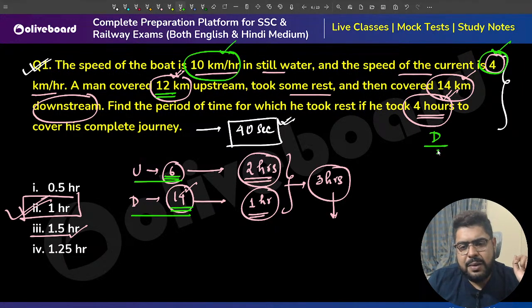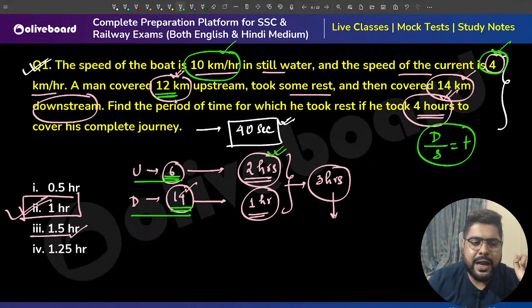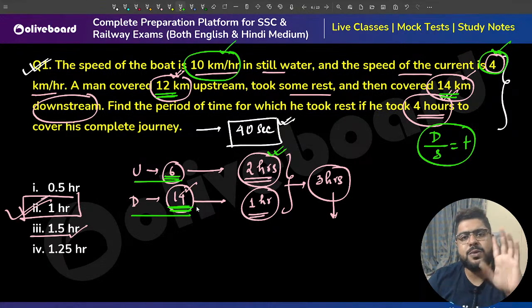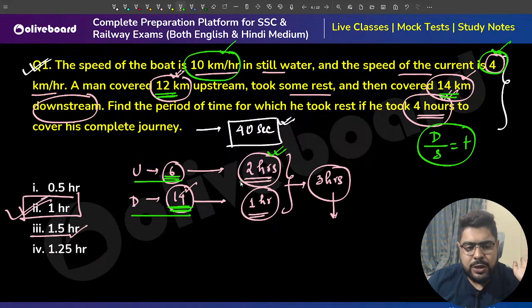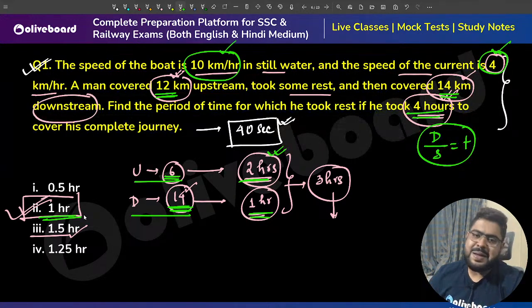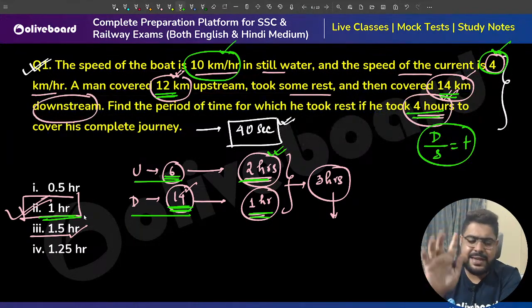Distance by speed gives us time, so upstream time will be 12 by 6, that is 2 hours. Downstream time is distance by speed, 14 by 14, which is 1 hour. So total journey time is 3 hours, but it took him 4 hours. So how much did he rest? He took rest for the remaining 1 hour. Done. Moving on to the next question. I hope this is clear.